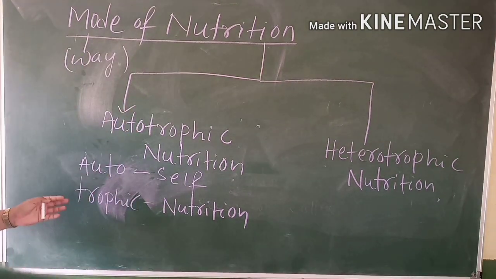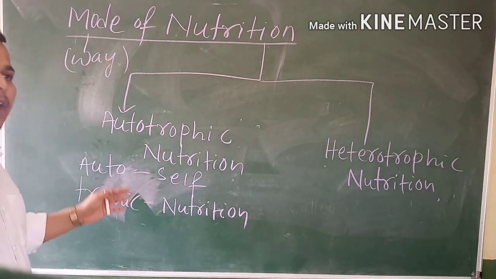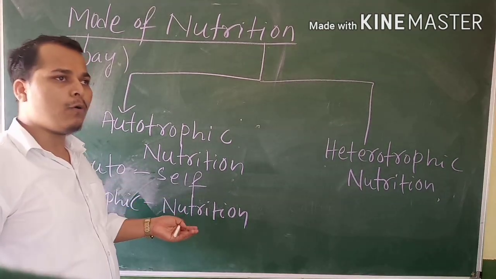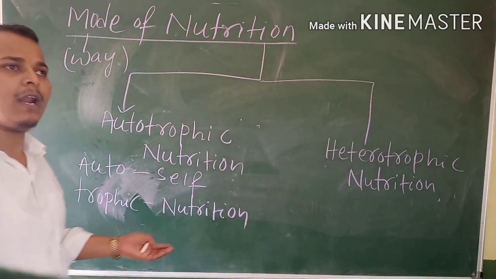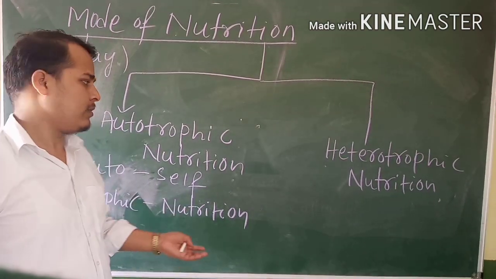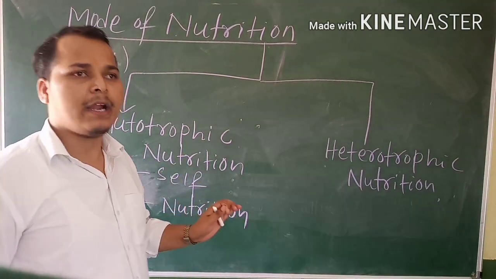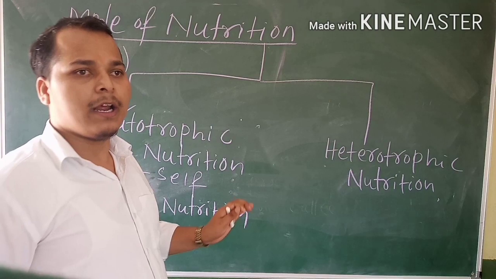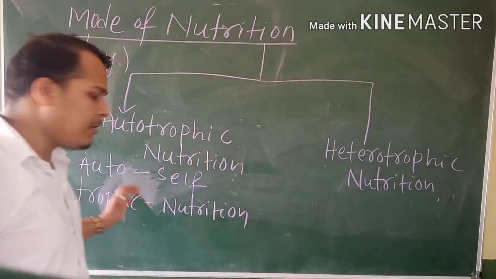So in this mode of nutrition, organisms prepare their own food with the help of inorganic raw material such as sunlight. For example, all green plants and some bacteria come under autotrophic nutrition.